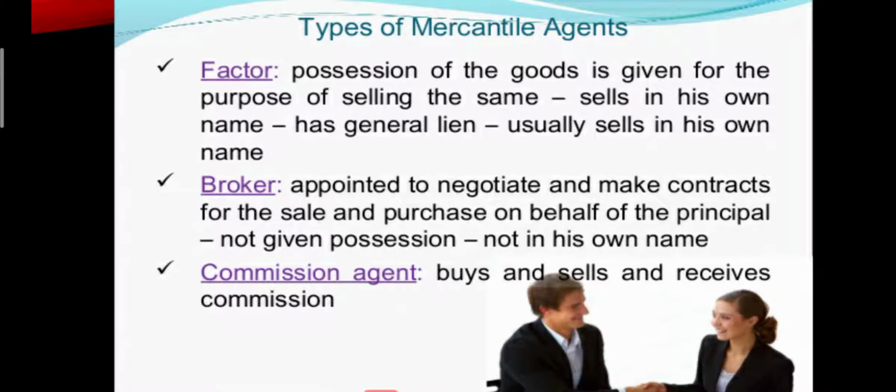Next, let's look at the factor. A factor is a mercantile agent. He will take physical possession of the goods and he will not reveal the name of the businessman or the principal behind it. He does business in his own name. Therefore, he takes up the liability and he also has the right to sue others if the contract is not settled. And he has the right to retain the goods if the charges of the contract are not paid. So, he is a factor.